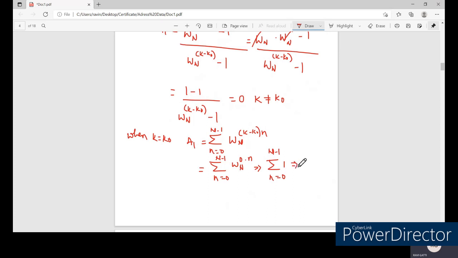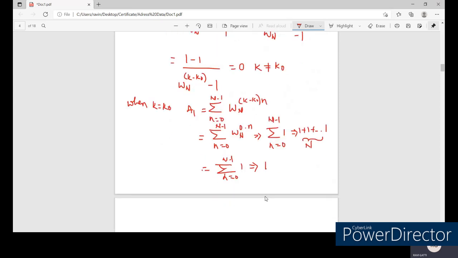When you expand this, you will be getting 1 plus 1 and so on up to 1. How many ones will we have? N number of ones. So the summation n equal to 0 to N minus 1 of 1 is equal to N. Okay, so now you got it.